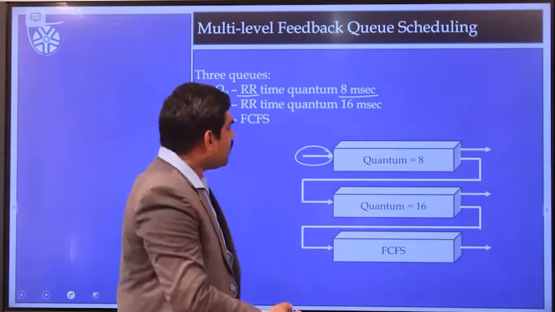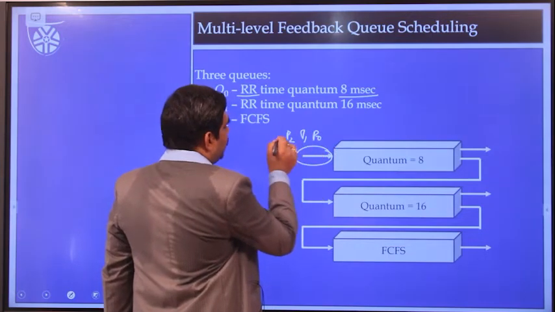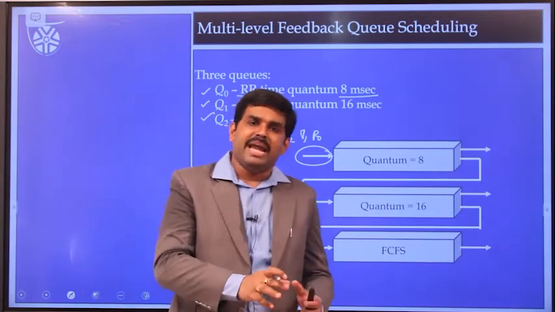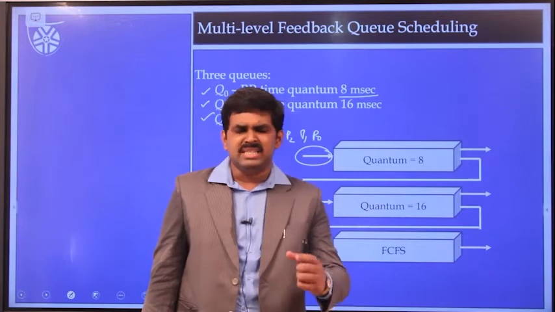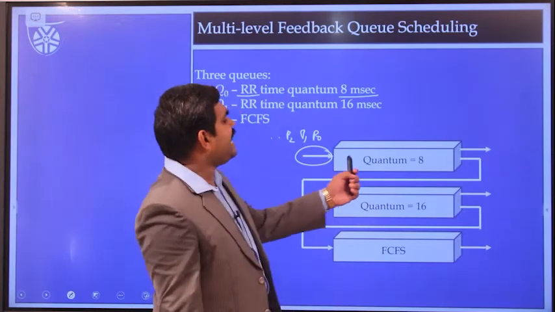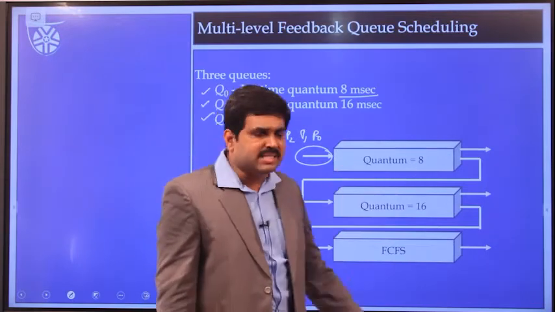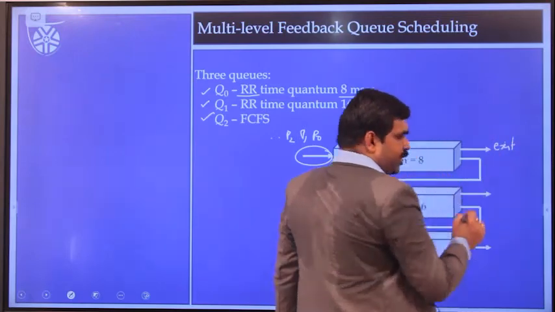So whatever the process is, P0, P1, P2, P3, any process is going to be assigned the CPU for 8 milliseconds. Then it is going to address the problem of starvation. Within the 8 milliseconds, either the process may complete its execution, and if it has completed, it will move out of the queue.